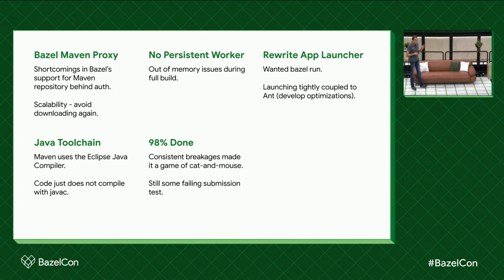A few remaining problems: we weren't able to get persistent workers done because we ran into memory issues. Some of the source generators are not great at being persistent. Turns out that we looked into the Maven implementation, and the Maven implementation actually was forking a process for them. We wrote a proxy to be able to avoid basically re-downloading all the Maven jars. And also back in the day, when we started this 2.5 years ago, the support for authentication wasn't great.